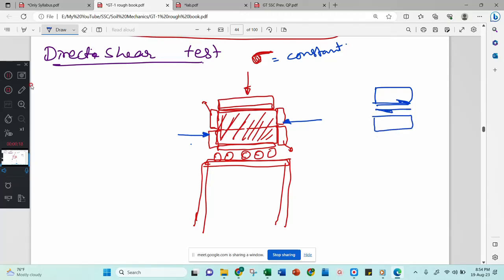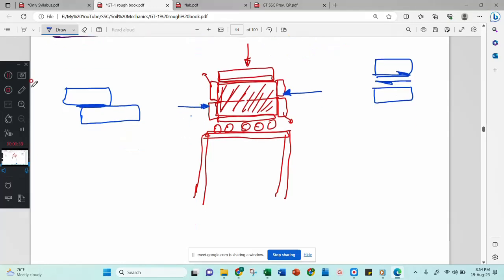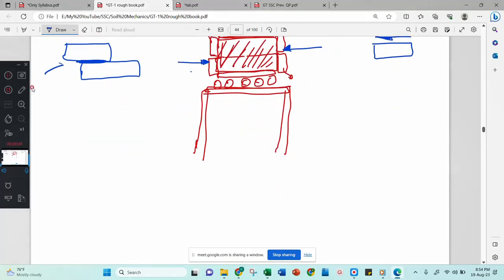The top layer may go one way and the bottom layer the other way, which means inside you have got a shear failure.